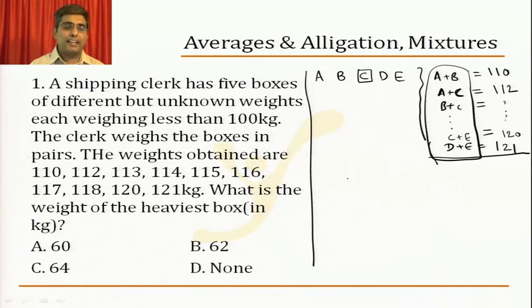Add all this. If I add all the things on the left hand side, A plus B, A plus C and so on, we know each weight, A, B, C, D, comes how many times? A has to come with B, with C, with D, with E. So A will come 4 times.